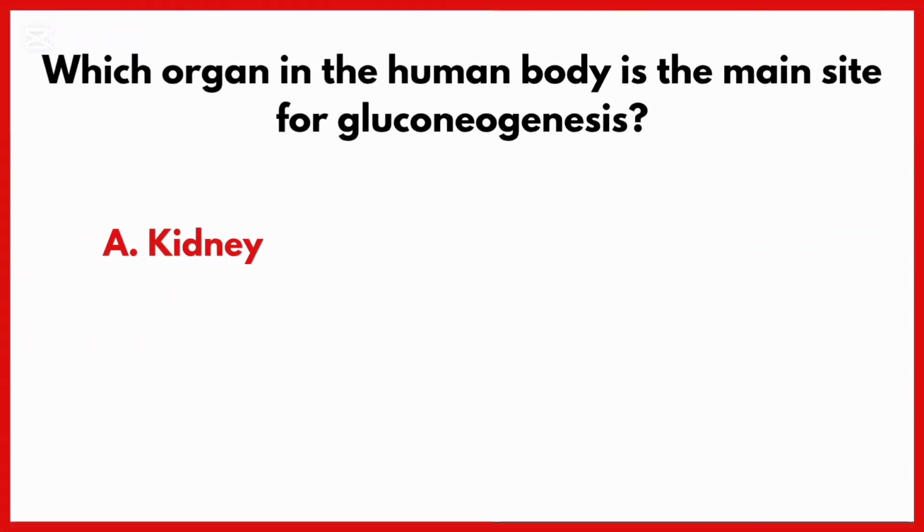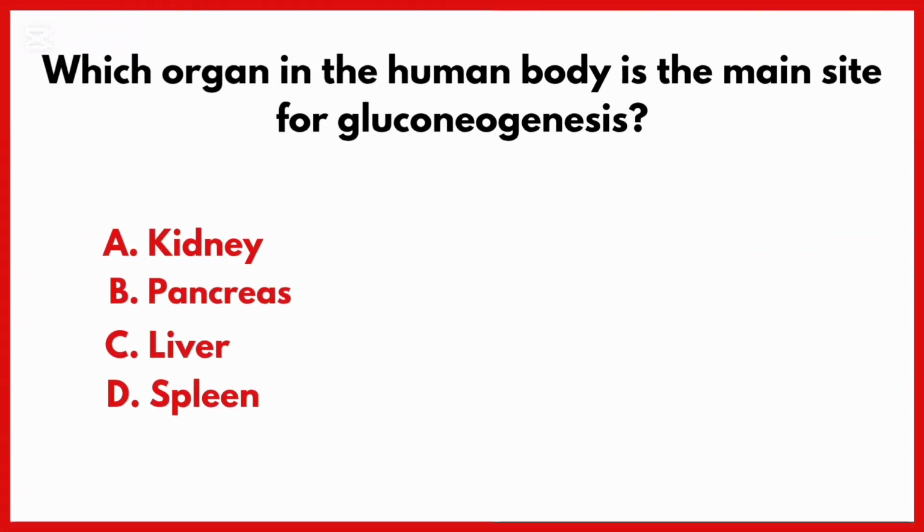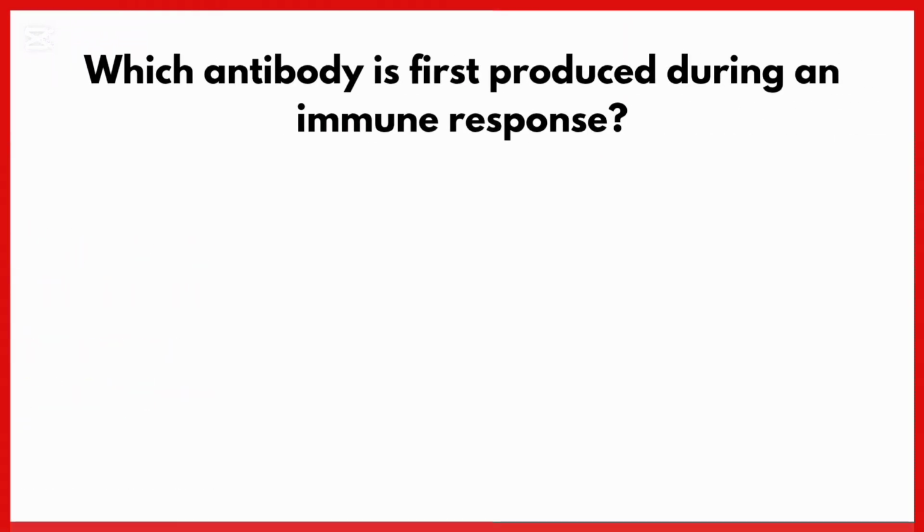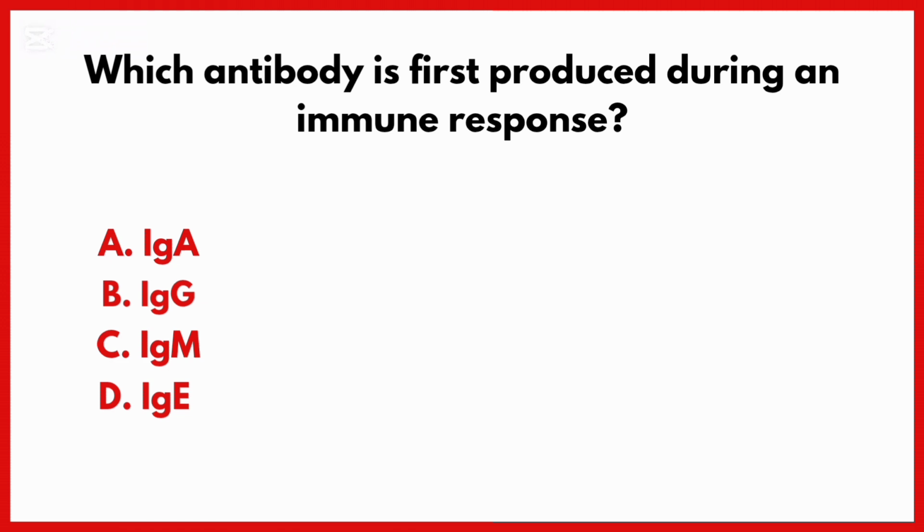Which organ in the human body is the main site for glycogenesis? Correct answer is option C, liver. Which antibody is first produced during an immune response? Correct answer is option C.